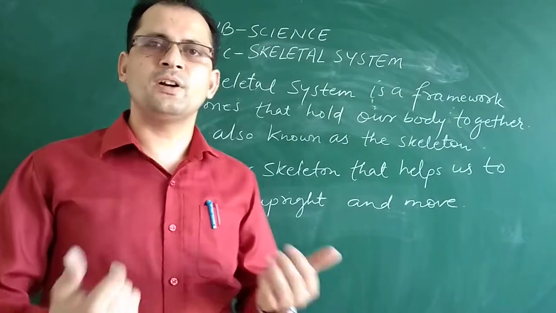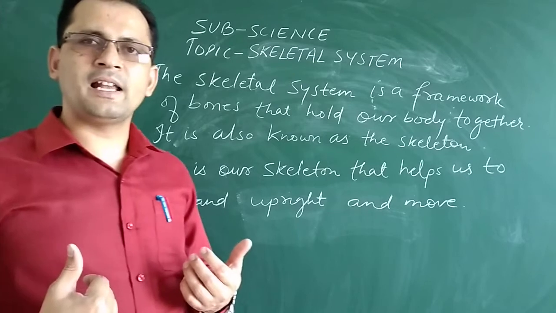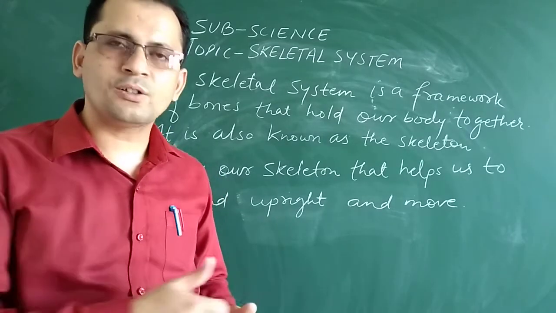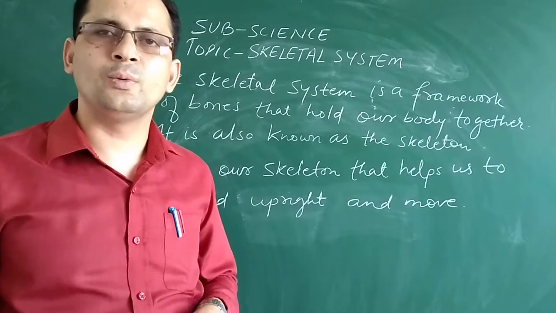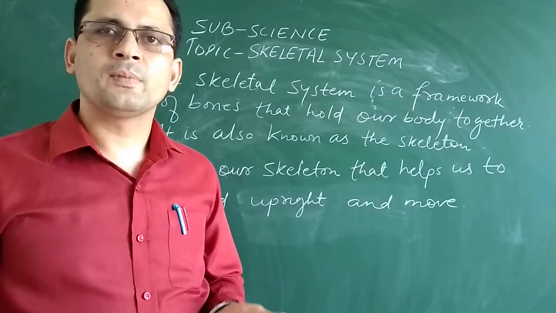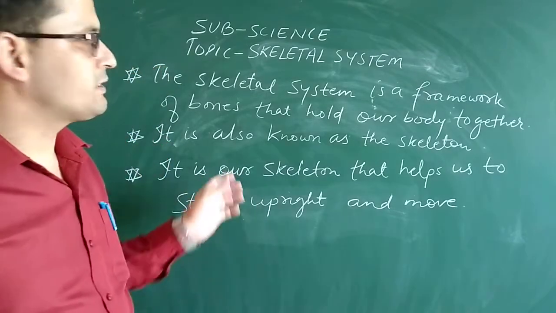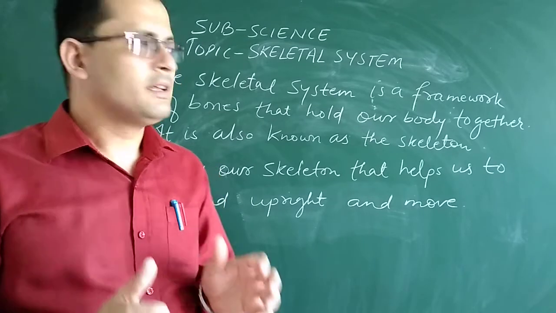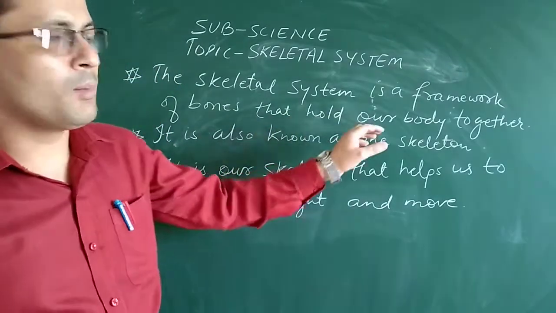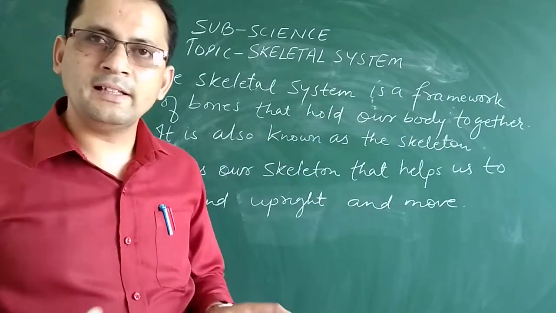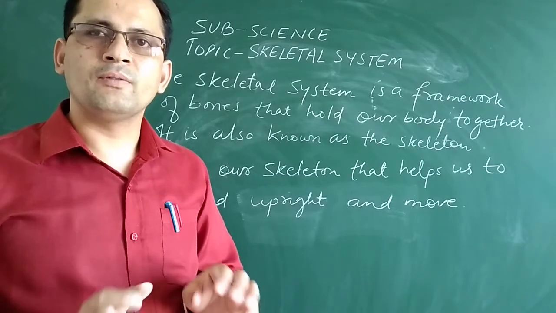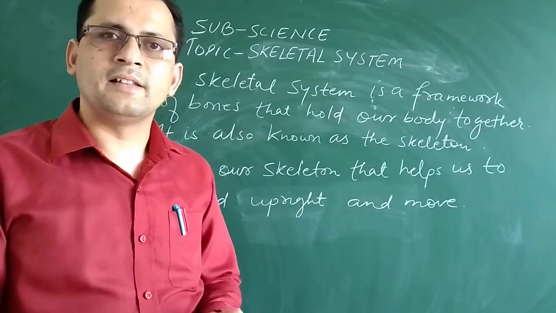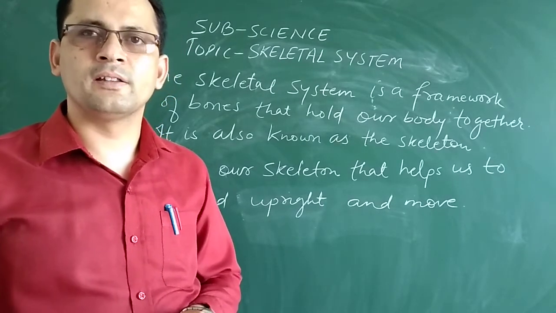Just imagine I am in front of you and I am not having the skeleton. I am not having the skeletal system. So what will happen, beta? I will just crawl on the surface of the ground, like an earthworm. Okay, so this skeletal system, what is it doing, beta? It is providing a framework. It is holding our body together. Otherwise, our body will just be like the body of the earthworm or other insects that are crawling on the surface of the earth.